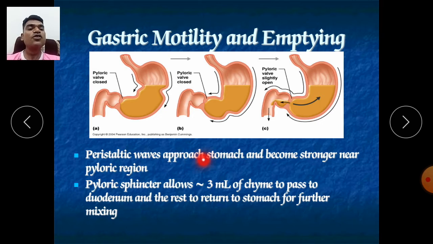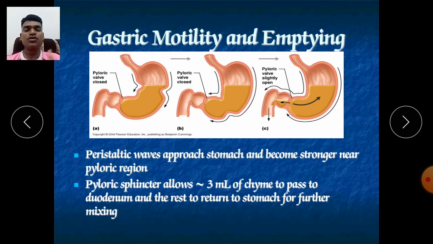The peristaltic wave approaches the stomach and becomes stronger near the pyloric sphincter. So as soon as you have taken the food, immediately the peristaltic waves will start, the motility will start in the stomach through the rugae. The rugae will do their movements, peristaltic movements, waves will develop in your stomach.